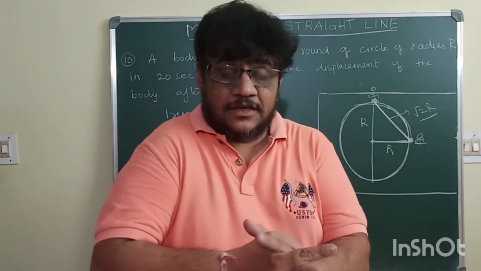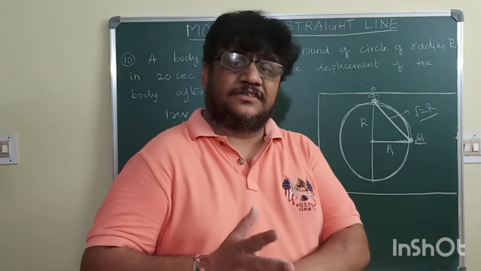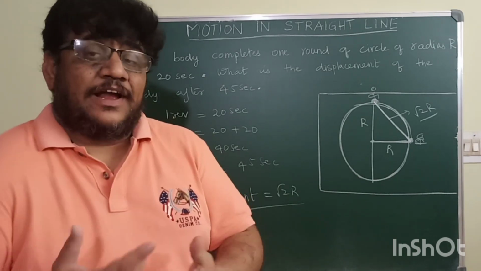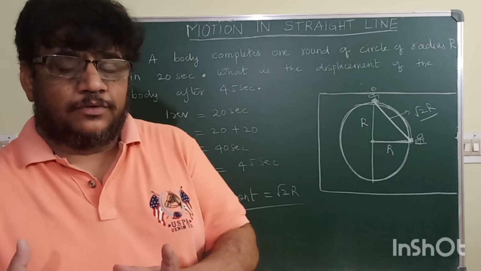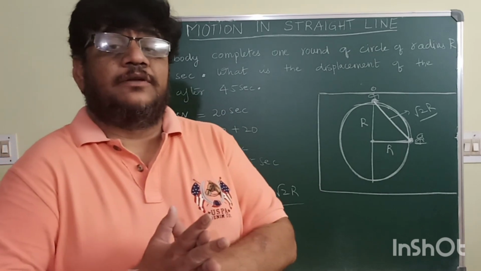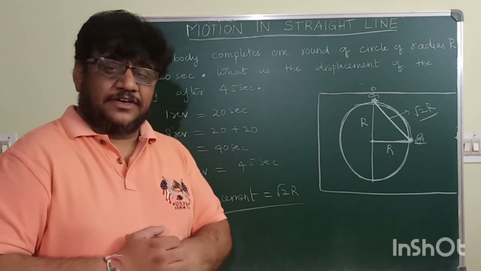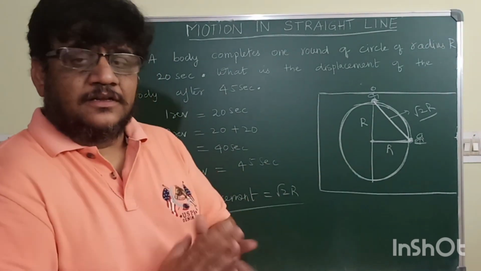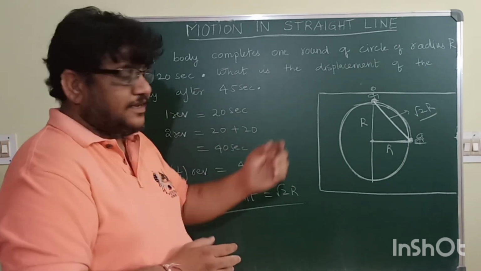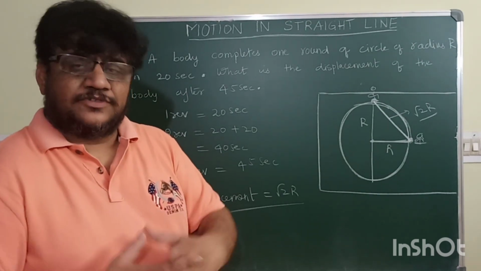So children, these are the problems which are there in assignment 1. All the problems are related to distance, displacement and average speed in different forms. Why I am making this video and giving it to you is because it will act as a reference for you to understand the assignment problems and solve them. For a certain number of weeks, we will try to provide assignments like this in the form of videos. When you get that rhythm in doing the problems, then you can do it on your own.